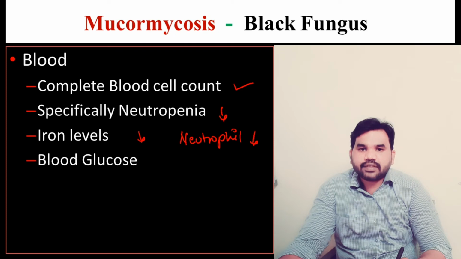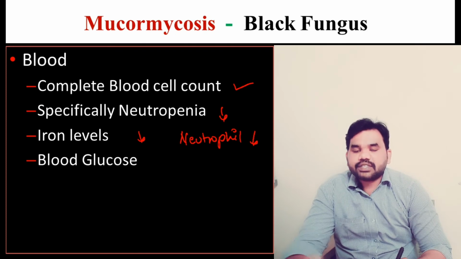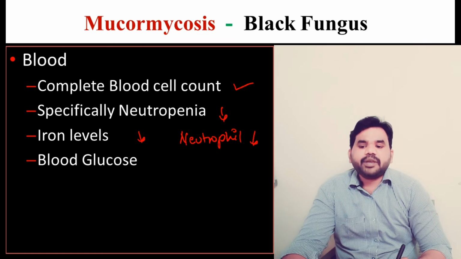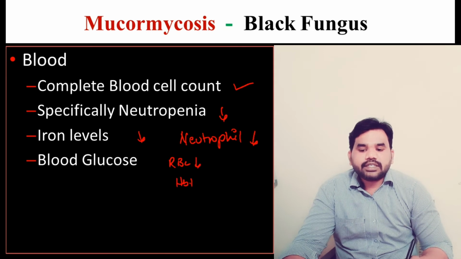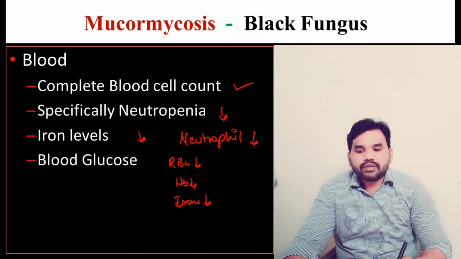as I have told you, this mucormycosis will cause blisters, ulcers, and internal bleeding in the case of gastrointestinal. So there will be a blood loss. When there is a blood loss, automatically RBC count will go down, and as a result HB will go down, and as a result iron level also will go down. And what about this blood glucose?